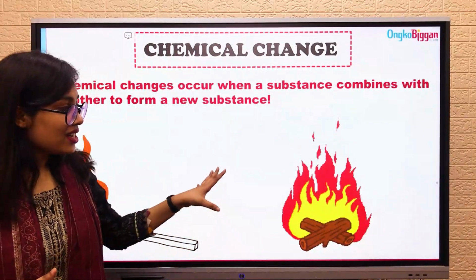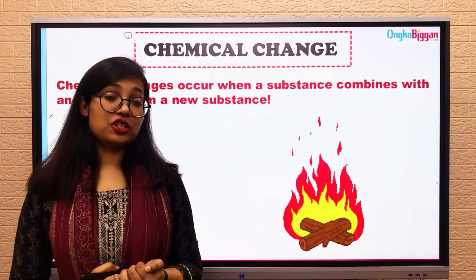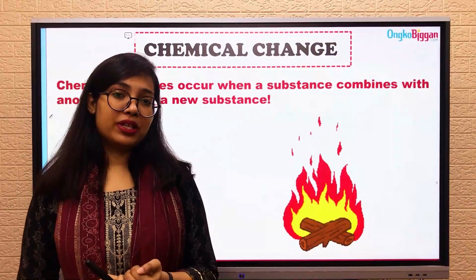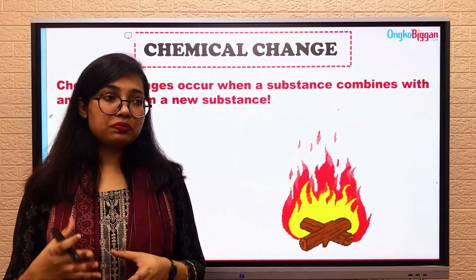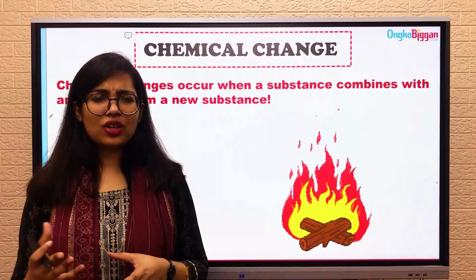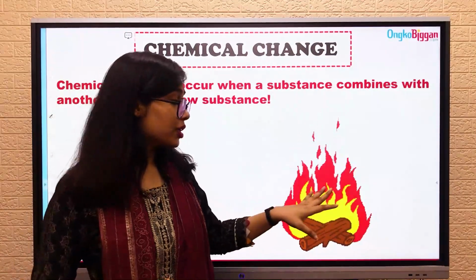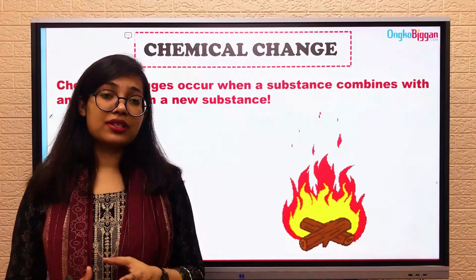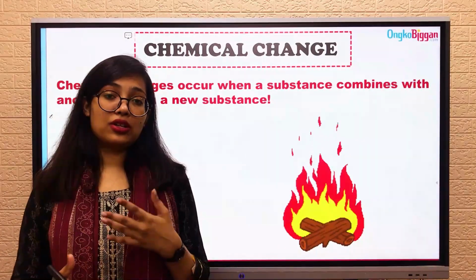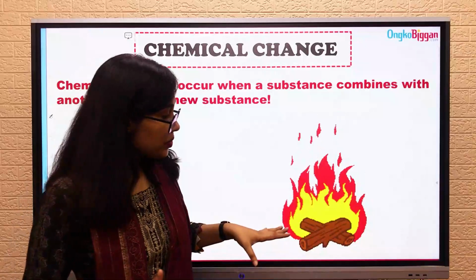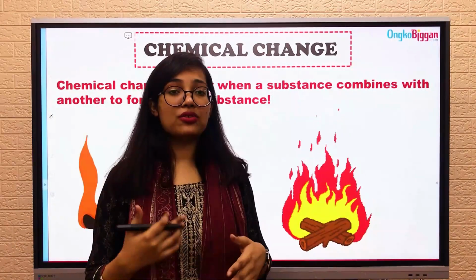Here you can see that something is burning, right? Wood is burning. If you chop wood, that's a physical change. But if you burn wood, then what becomes of that wood? Wood is basically a hydrocarbon. It's not perfectly a hydrocarbon, but it has hydrocarbon compounds. So if you burn wood, carbon dioxide is created as well as water. So here the compounds don't remain the same.